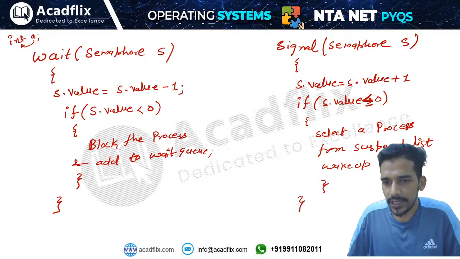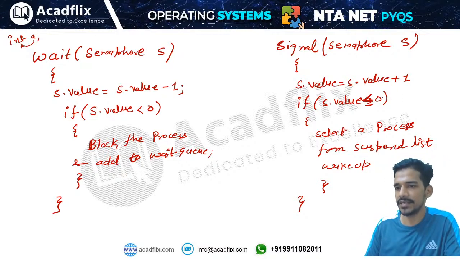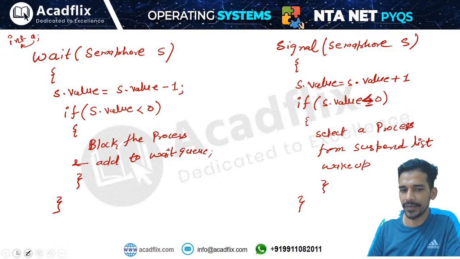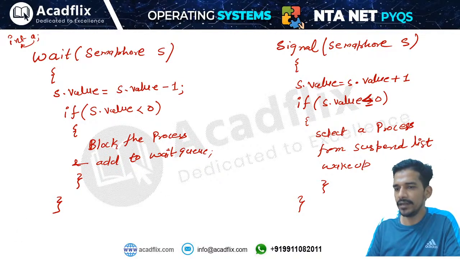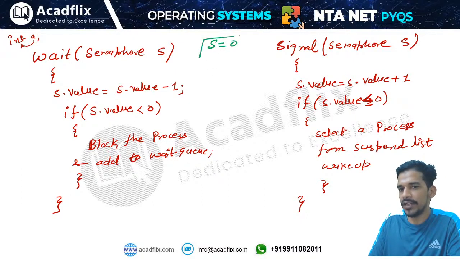Even if after incrementing the value is less than or equal to 0, this means that there is some process which is in the waiting state, right? That means some process is waiting in the queue. If the value of the semaphore is greater than 0, it will simply increment the value. Understanding my point? Let us say initially the value of the semaphore is 0. We have two processes, process P0 and process P1.